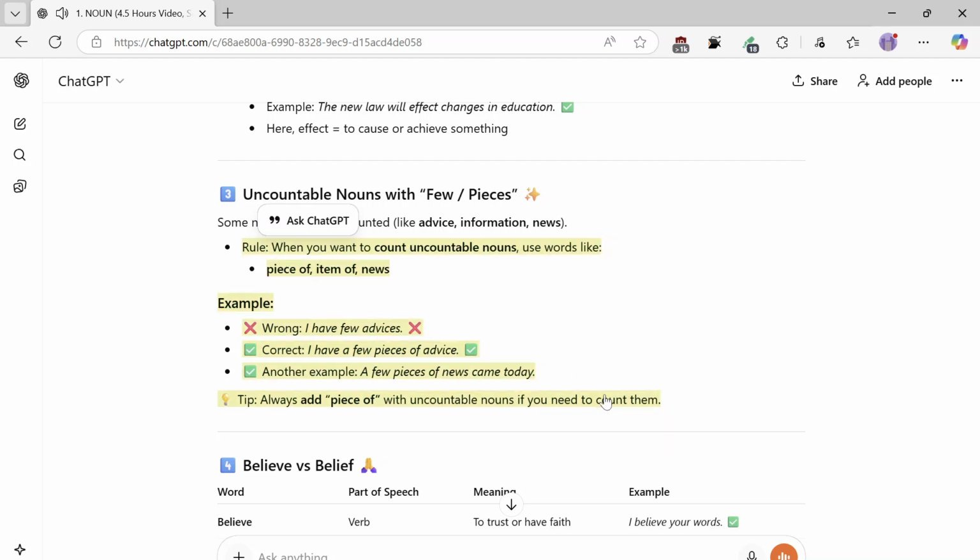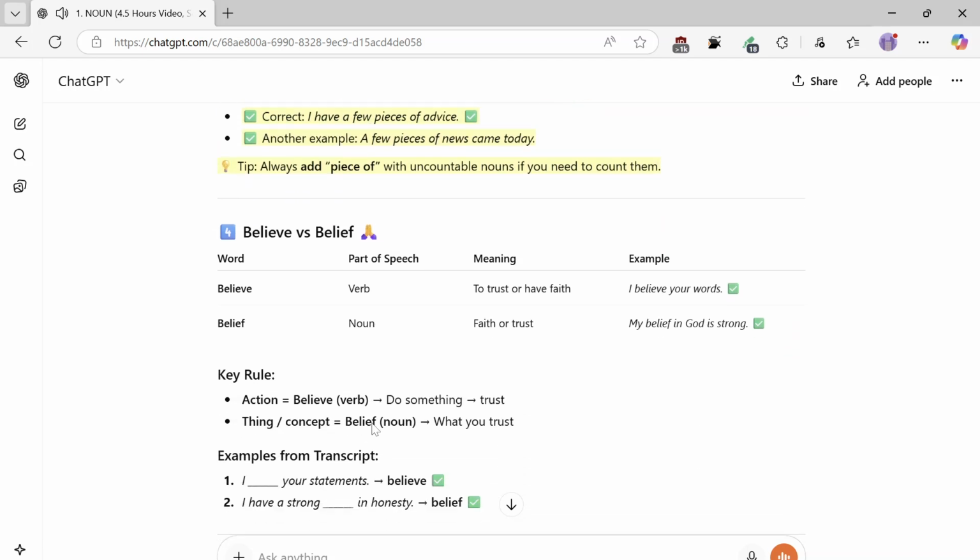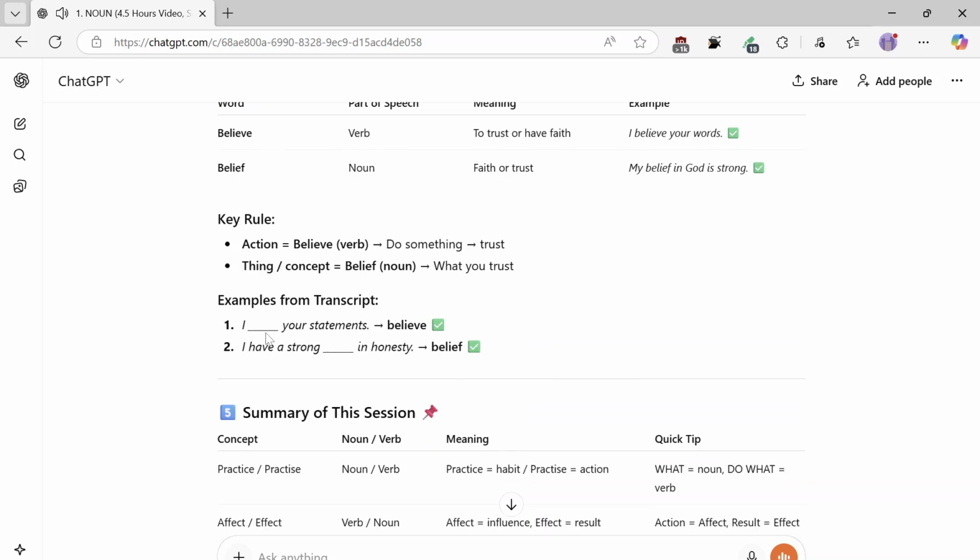Believe versus belief. Believe, verb: to trust or have faith. I believe your words. Belief, noun: faith or trust. My belief in God is strong. Key rule: action equals believe, verb, do something, trust. Thing, concept equals belief, what you trust. Examples from transcript. 1. I saw your statements, I believe. 2. I have a strong belief in honesty.